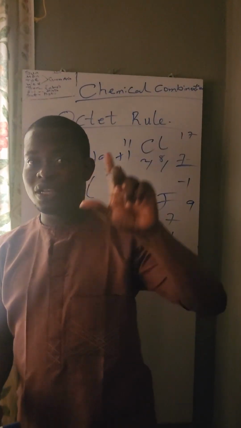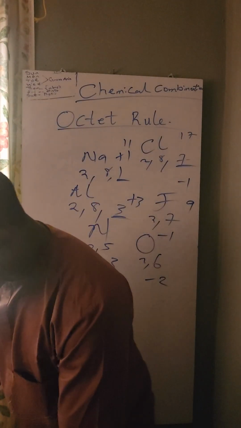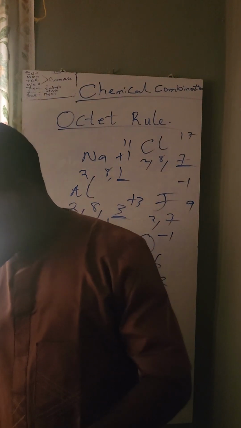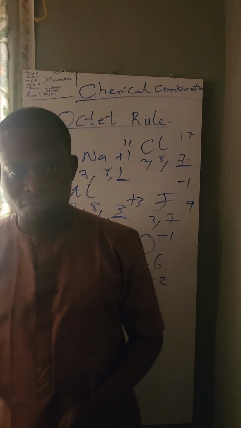And please write down the definition of valency I defined earlier. I said, we can as well say, a valence electron is the electron in an incomplete filled outer shell of an atom.